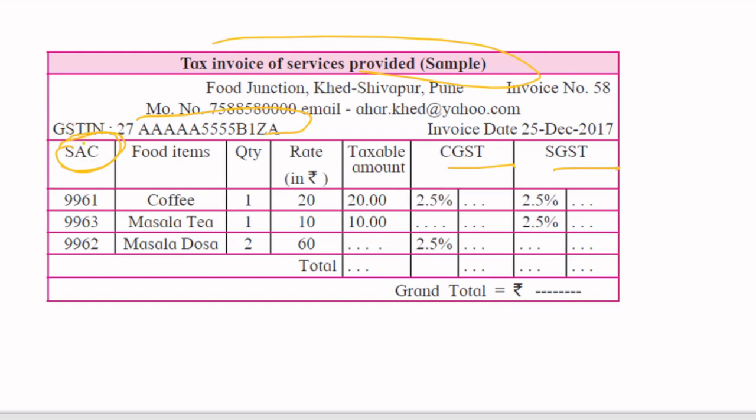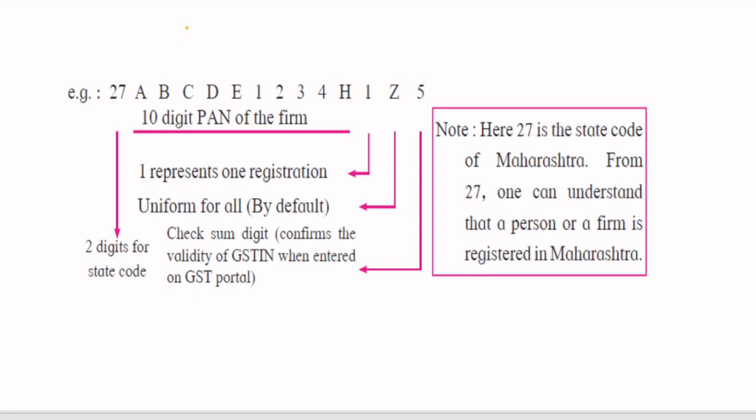If you are not sure about service, for example, you have a defect in your mobile, you go to a shop and ask for repairing. That's a service. If your electricity is not working and someone comes and repairs it, that becomes a service. That kind of service it is called. So service code. Okay. Now you need to understand the GST. I already told you, the 10-digit PAN number.